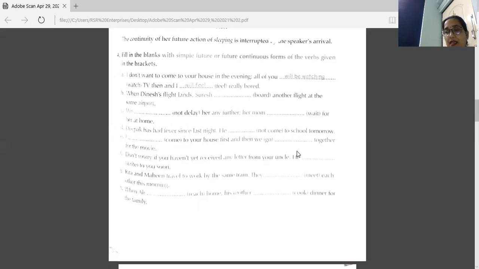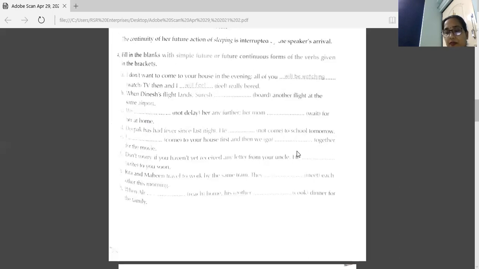So I shall come to your house first and then we shall go together for the movie. Sentence F. Don't worry if you haven't yet received any letter from your uncle. He dash to you soon. Word given there is write. So your answer is he will write to you soon.